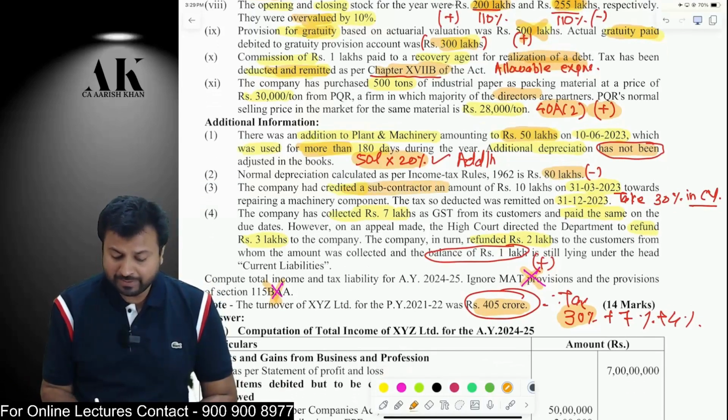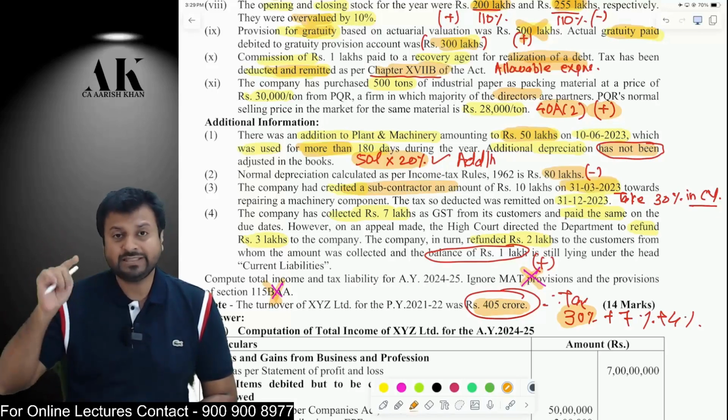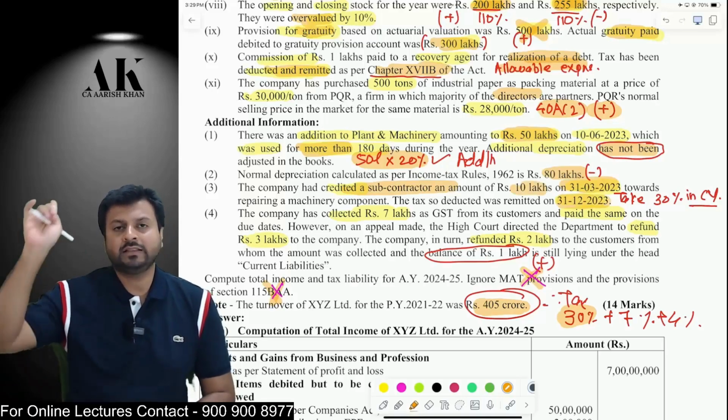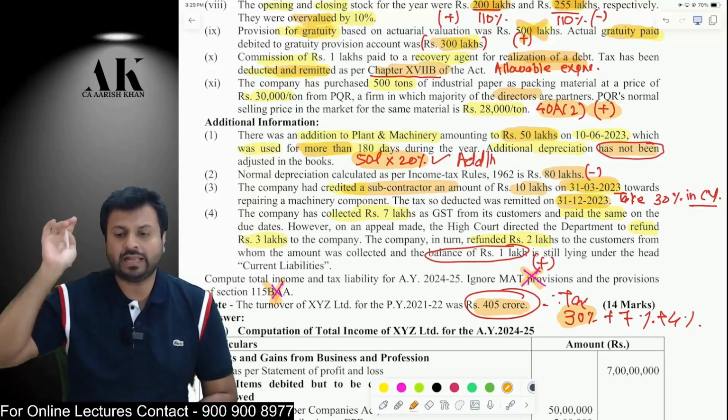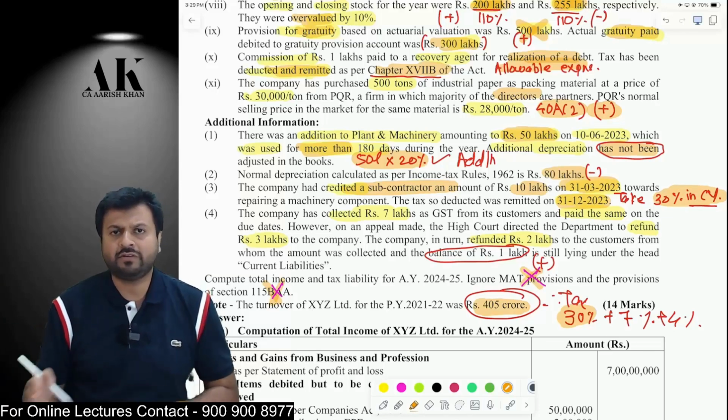Last year you have made a payment to contractor. Last year 2023. Last year you have made a payment to contractor, but the TDS of that is paid in the current year. Therefore, in the last year, the TDS was not paid. Therefore, 30% of 10 lakh would have been disallowed in the last year, and that 30% of 10 lakh will be allowed as deduction in the current year. So, in the current year profit, you can reduce 3 lakh rupees.